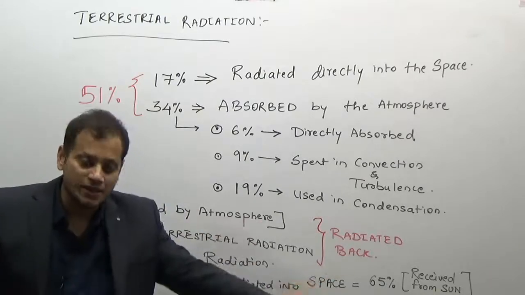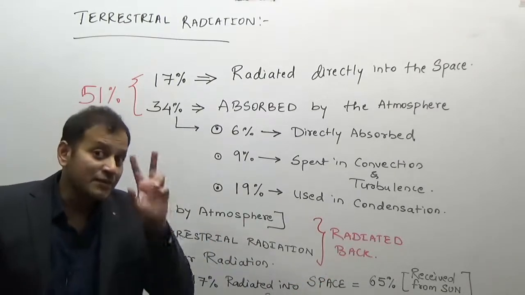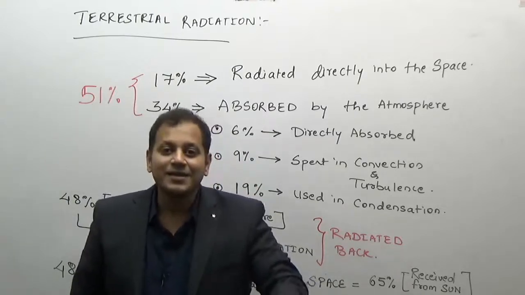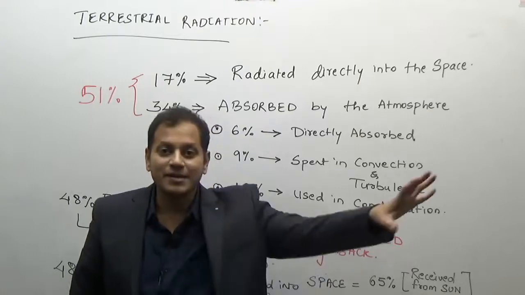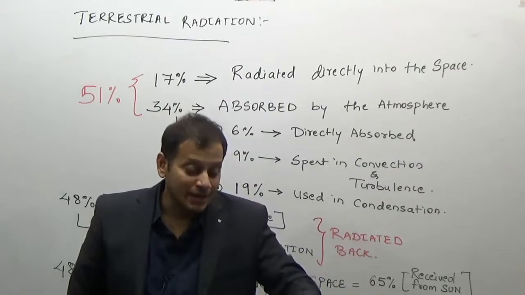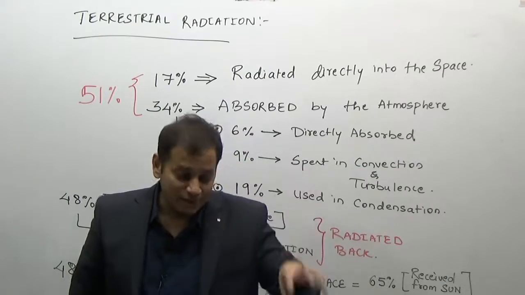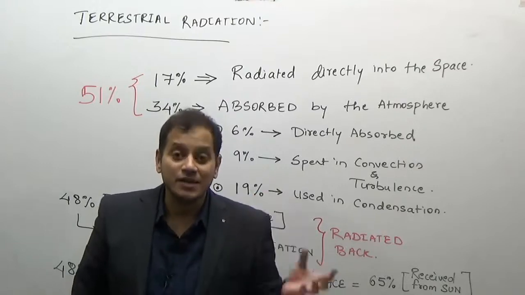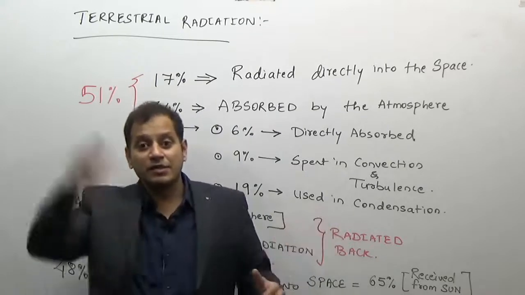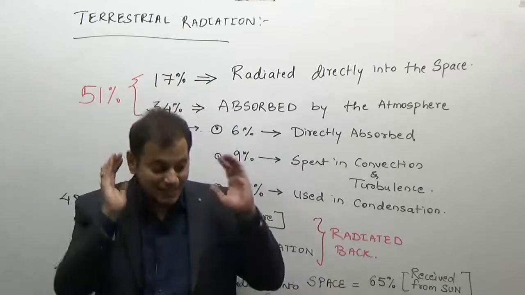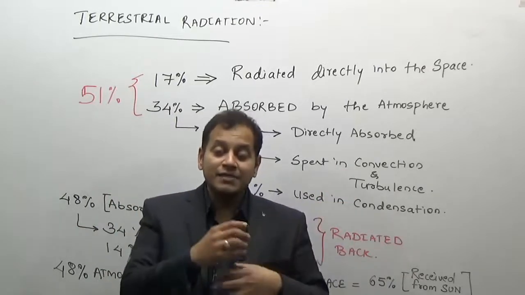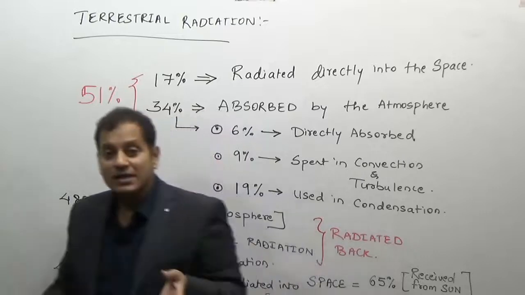Solar radiation was easy. Now terrestrial radiation, we started with the definition that the Earth does not keep the energy. It radiates the energy back to maintain the equilibrium. Now, which energy does it return back? It returns the 51% which the Earth's surface gets, and also the 65 units. In that 51%, how much of the total solar radiation was reflected back? 65 units were used for heating up the earth's surface. We have to calculate those 65 units.